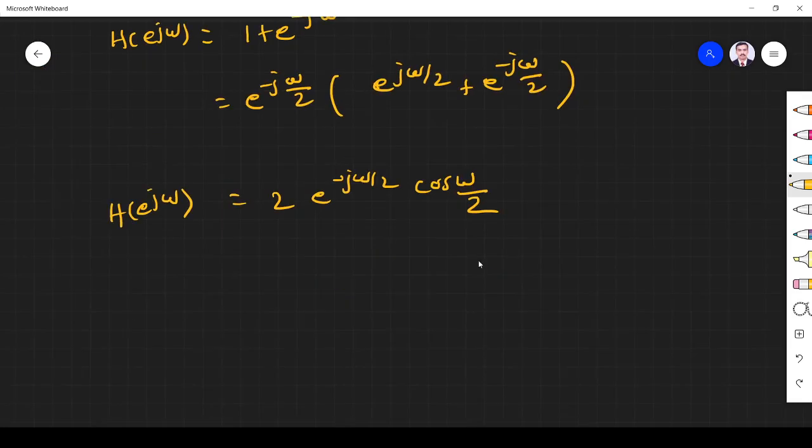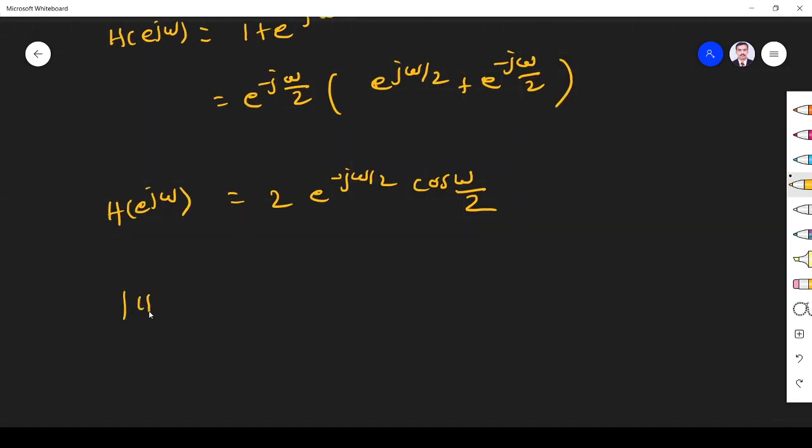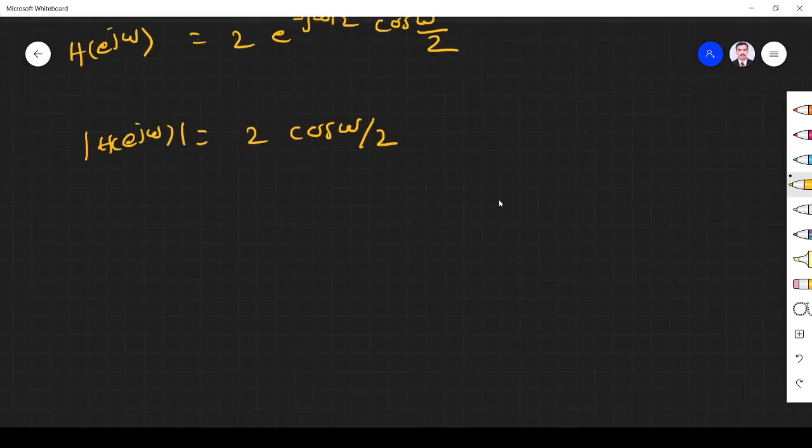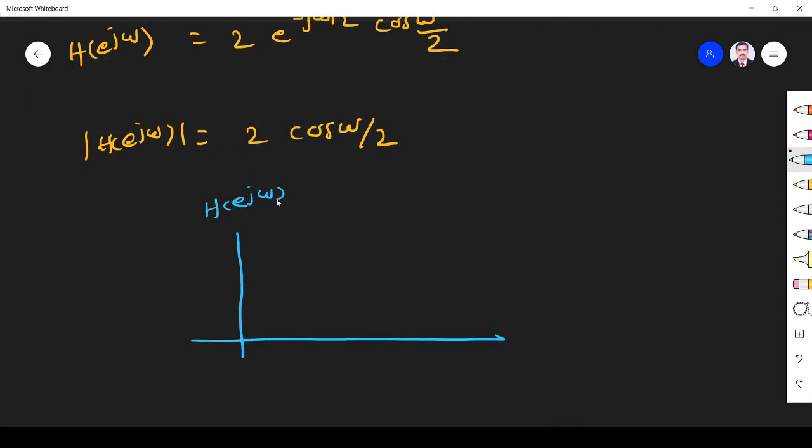Fine. If you take the magnitude of h of e power j omega, what will happen? It will be simply 2 cos omega by 2. Right? So the magnitude is simply a cosine wave, a varying function of omega. So you see the magnitude of the frequency response, mod h of e power j omega, goes from 0 to 2.